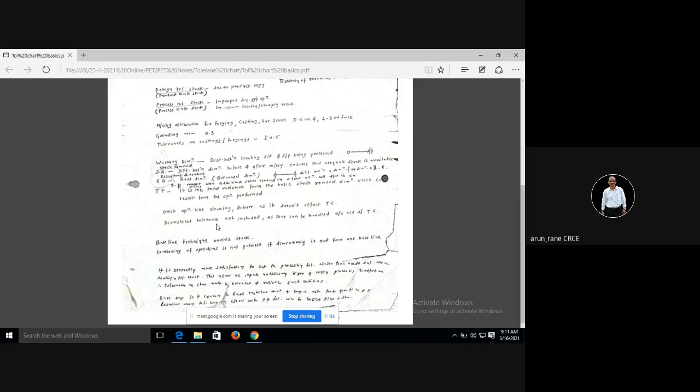When you are making the tolerance chart, you have to omit operations like cleaning and deburring, because cleaning and deburring will not affect the tolerance chart. Also, in making the tolerance chart, diametral tolerances are not included, because tolerances on the diameter can be handled without the help of the tolerance chart. That's why the tolerance chart is made only for the linear dimensions.